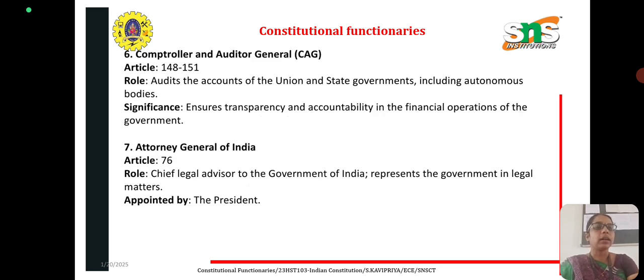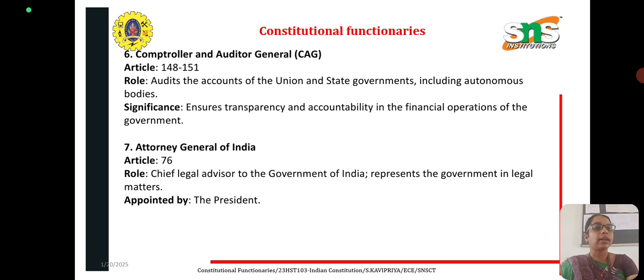And next is the Comptroller and Auditor General, Articles 148 to 151. The role is to audit the accounts of the Union and state governments, and this includes the autonomous bodies. Its significance is that it ensures transparency and accountability in the financial operations of the government.